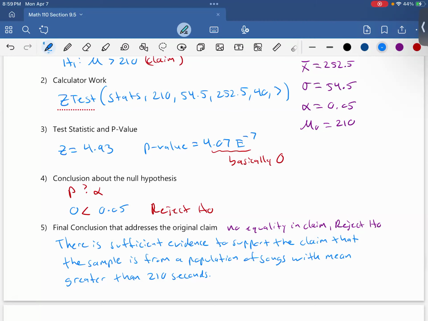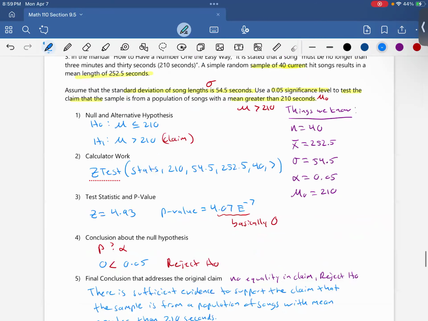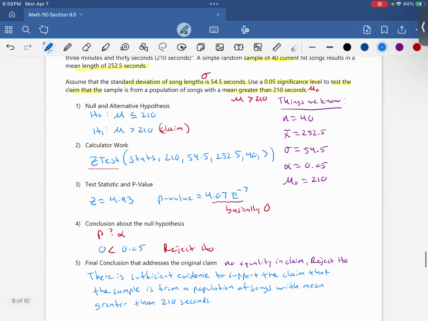Okay, so that's it for number 3. This is an example of a population mean where we had to use a z-test because we're given the population standard deviation sigma. So that's it for this video.